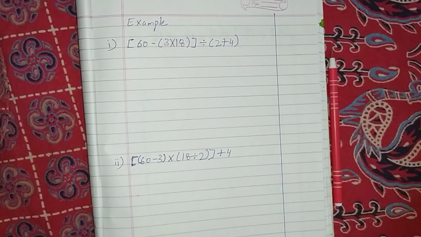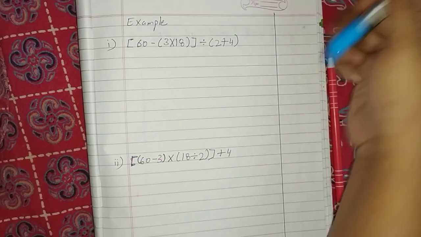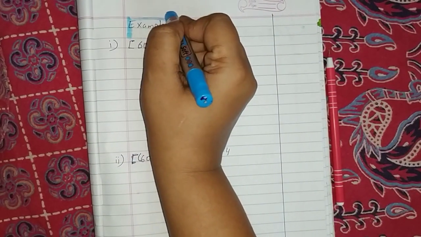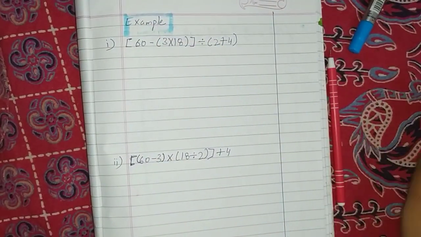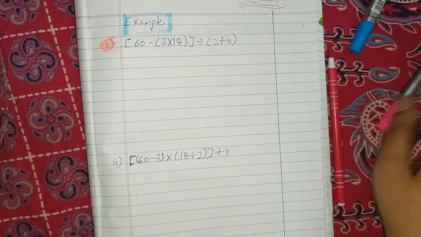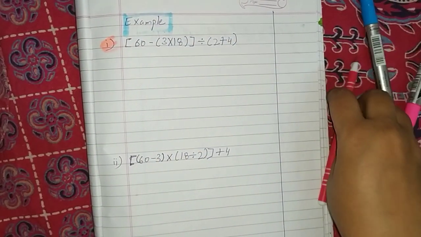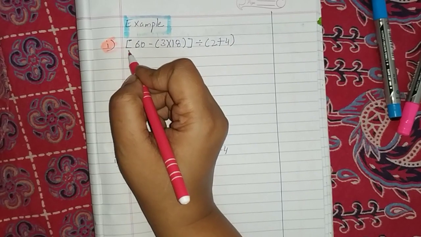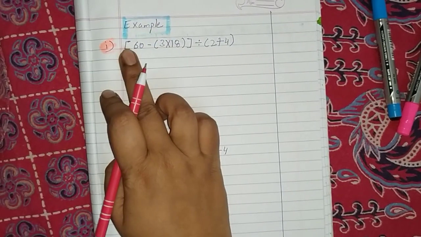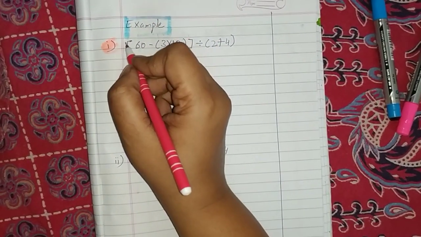Now children, let's take first example. So what is our first example, children? In parenthesis, that is this square bracket. So not parenthesis, sorry, this is bracket. This is square bracket.